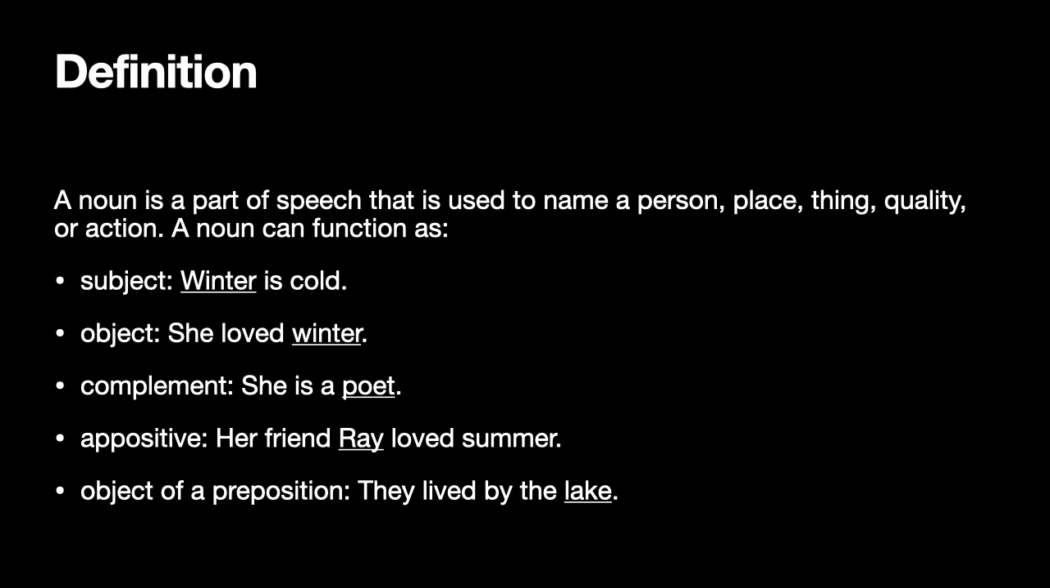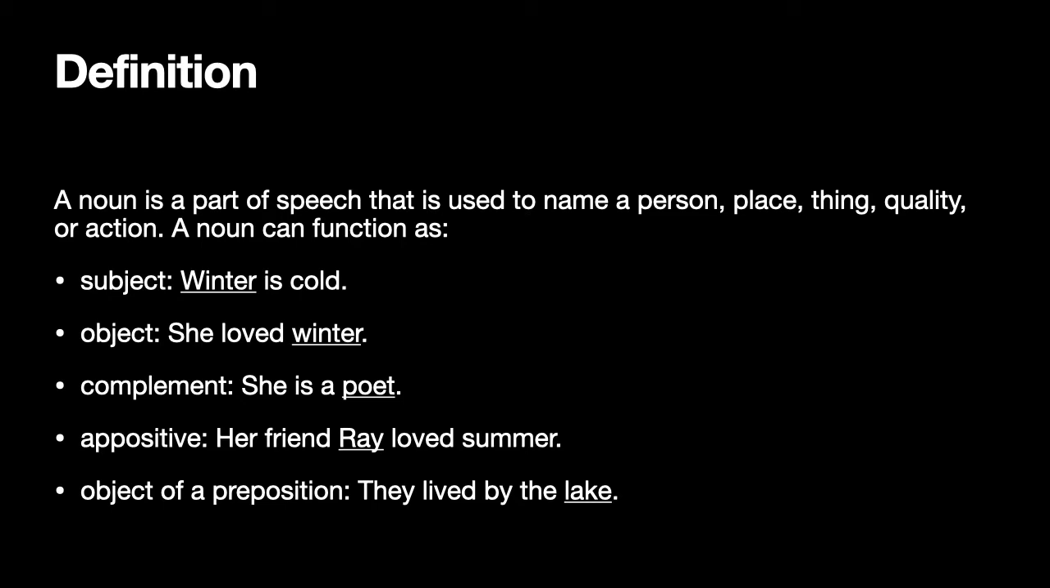This is because the verb in the sentence is not an action verb like loved in the previous sentence, but rather a linking verb like is, be, have, do. These are all linking verbs. So she is a poet. Here, the noun poet functions as a complement.